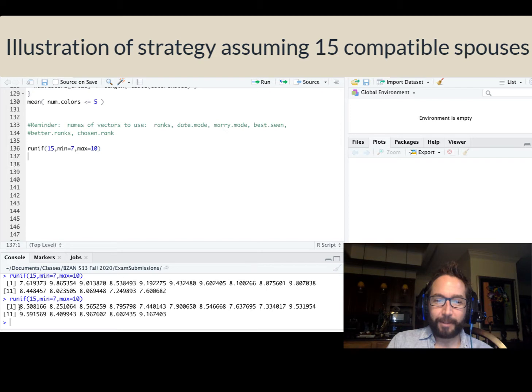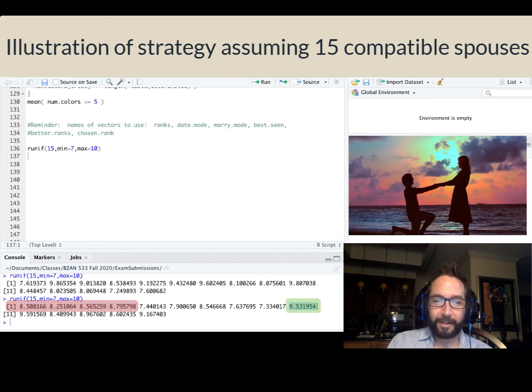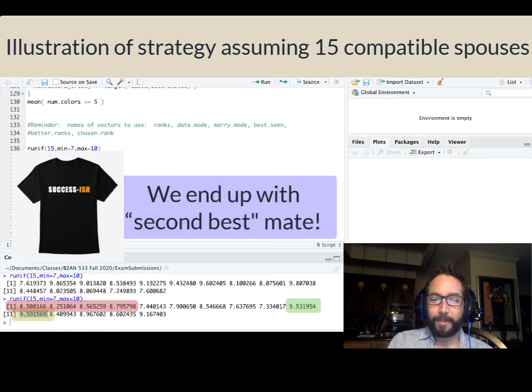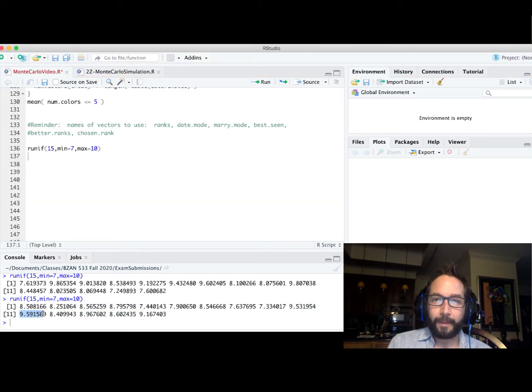One last example here. The best person during date mode is an 8.8. Who's the first person that we end up sending that proposal to? Well, this 9.5 over here. Was that the overall best choice? No, because the very next person, who we never actually ended up meeting because we sent out the proposal to this person, and they accepted, of course, we never actually meet this person, so in this case, we end up with second best. And so that's what I would like to use Monte Carlo simulation to study.